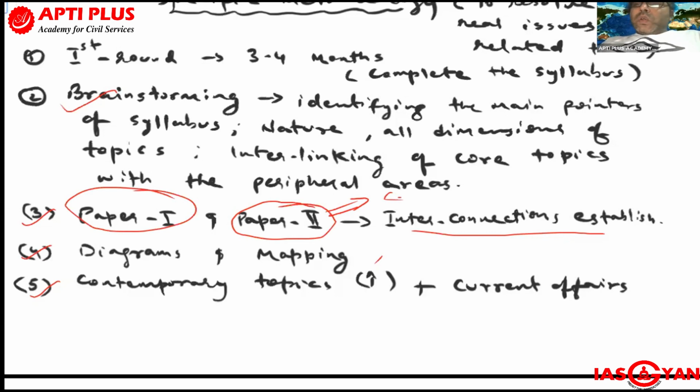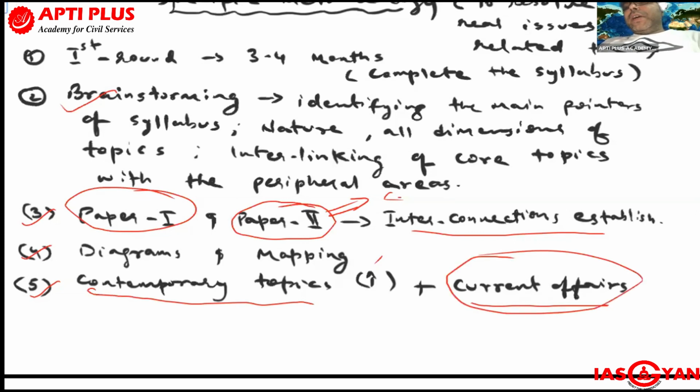So how to score good marks in paper 2 and some sections of paper 1? Here the approach is to focus on contemporary topics, that means current affairs. Those aspirants who are able to link current affairs or contemporary areas with paper 1 and paper 2 in their writing, their marks will increase. Although they are helped by current affairs, the usage of current affairs in the geography optional and in GS is a little different.